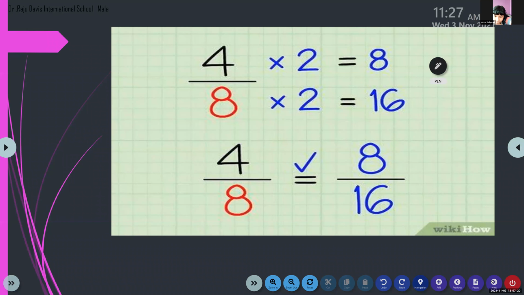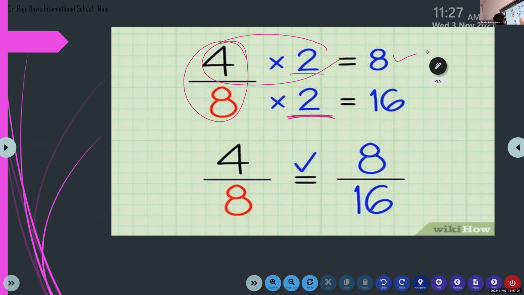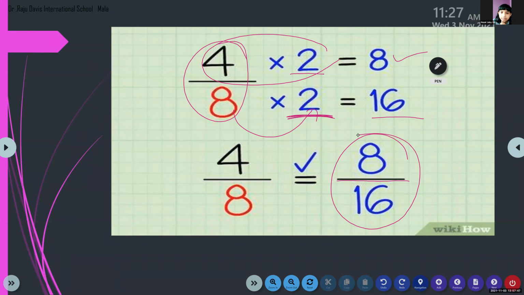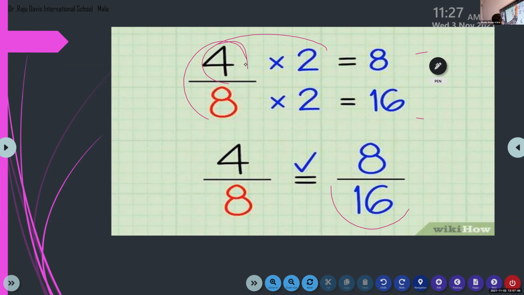Yes, children. Now, look here at the examples. I want to make an equivalent fraction of 4 by 8. If I am going to multiply the numerator by 2, I should multiply the denominator also by the same number. So what is here? 4 into 2. What will you get? 4 twos are 8. And 8 twos are 16. So what is the fraction we will get here? 8 by 16. Clear?